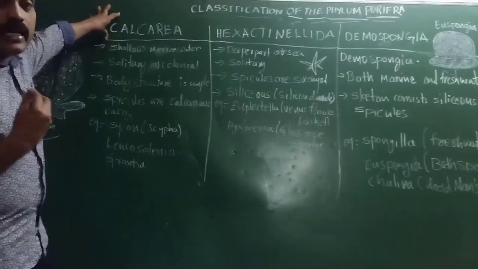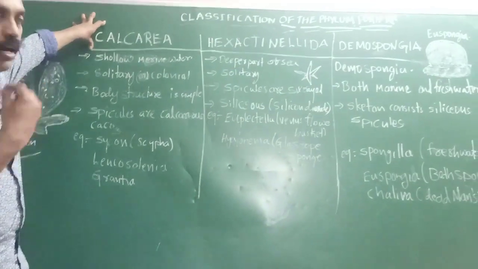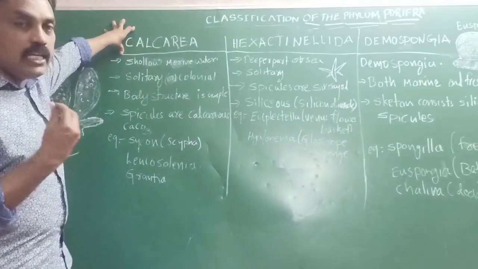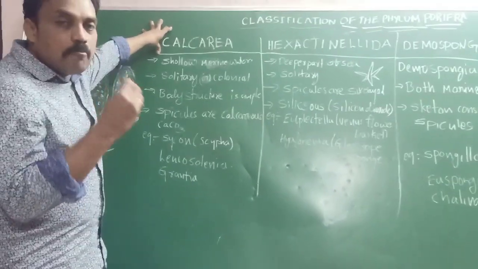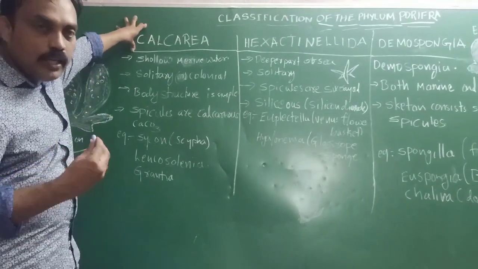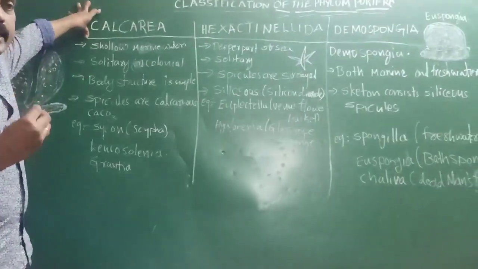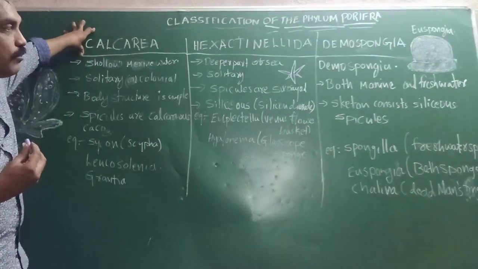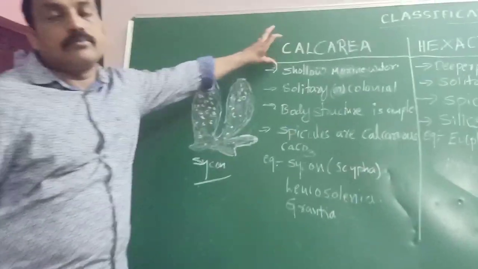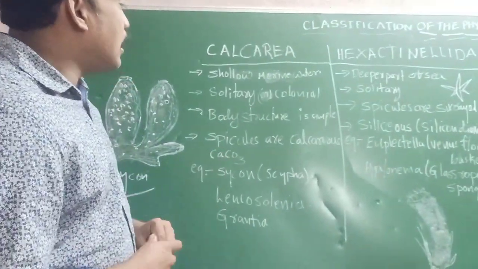The names are class Calcarea, Hexactinellida and Demospongia. The phylum porifera is divided into three classes. What are they? The first is Calcarea, the second is Hexactinellida, and the third is Demospongia. Okay. First, Calcarea.